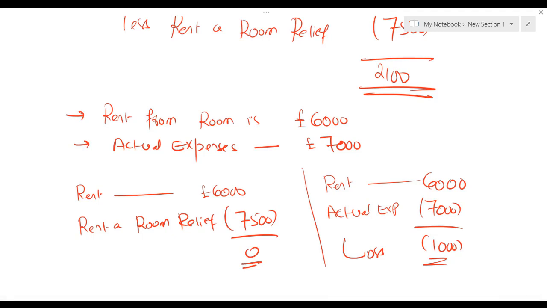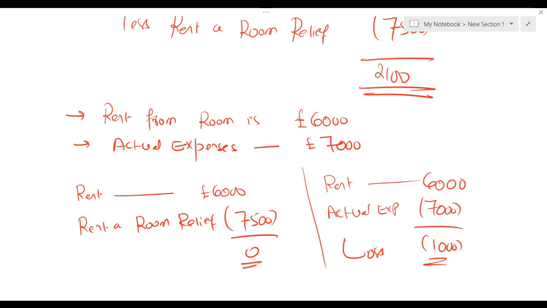If actual expenses are more than rent from room, then we will not go for rent-a-room relief, we will go for actual expenses. Because the benefit is, if actual expenses are more than the rent we have received from the room, then there is going to be loss. And if obviously the loss comes in the property, we will save tax from that loss. How we are going to save tax? We will study later on this, inshallah, don't worry.